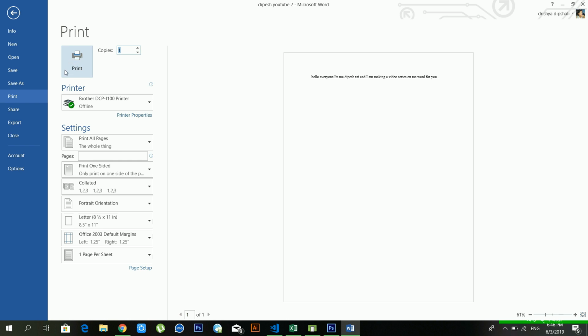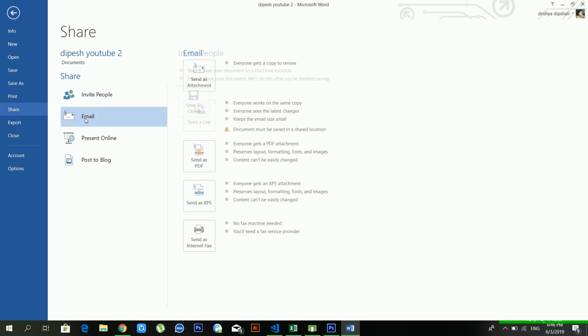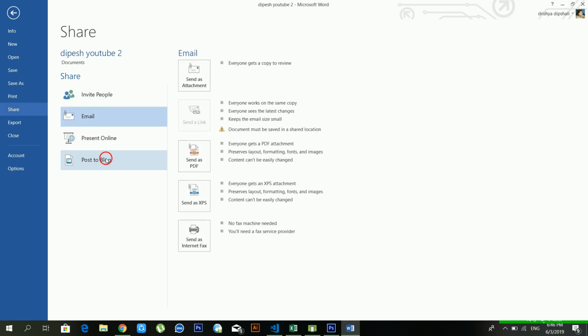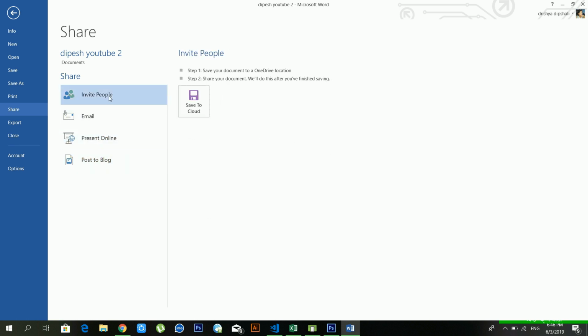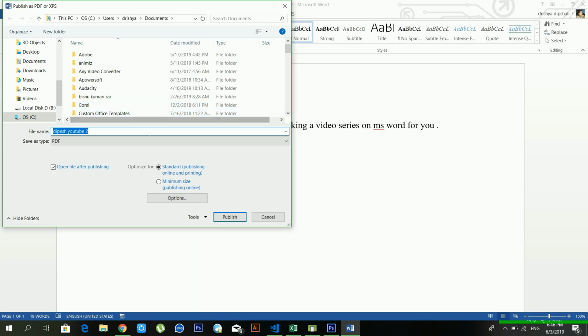After this you have to click on print, and it will start to print. Okay, and another option is share. So you can share your files through email also, online also, post to blog also. But for this you need an internet connection. Without internet connection you cannot share your file. And another option is export. If you want to create a PDF file using Microsoft Word, this is the amazing feature of Microsoft Word. And for this you have to go to export and just click on create PDF/XPS document, and from create PDF/XPS document you can create a PDF file from here.